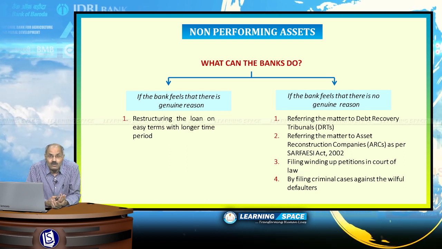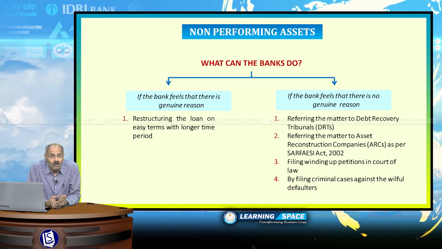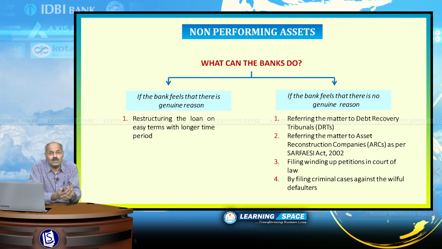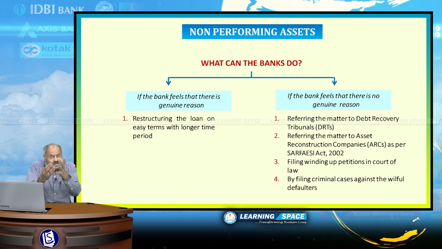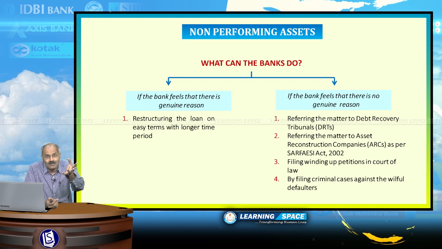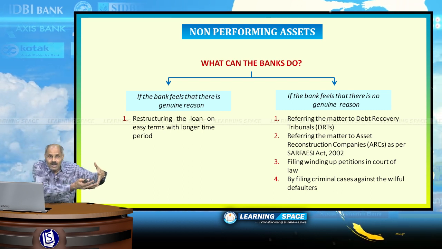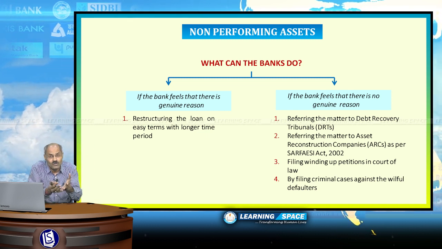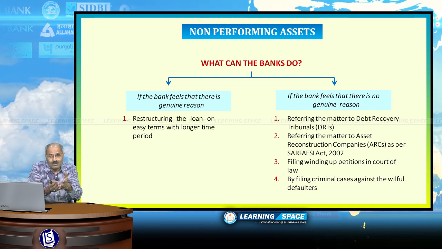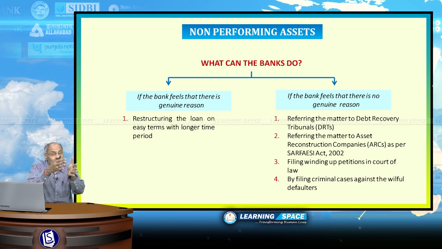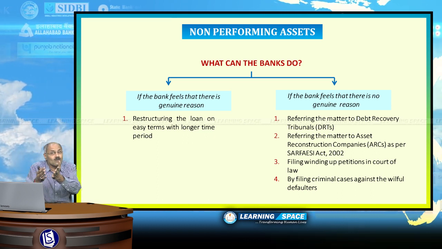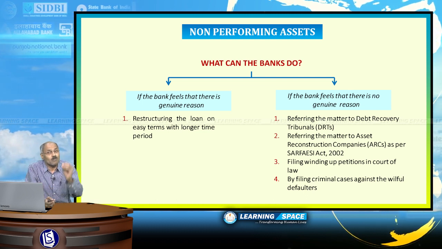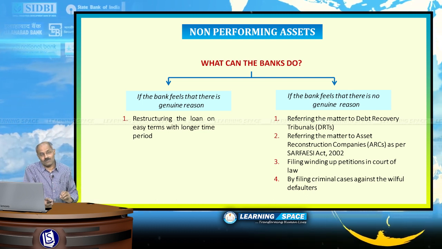I am not talking about small loans. When you have taken a gold loan and you are not paying back, then they will auction that gold. If you have taken a mortgage loan and you are not paying back, then the bank will auction your house. These are all small things. I am talking about the big loans, what the banks will do, right? So, genuine reason, there is no genuine reason. When there is no genuine reason, banks have got 4 options. We are going to discuss briefly about these options.